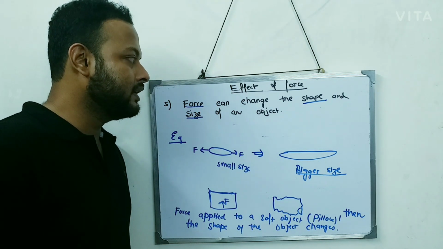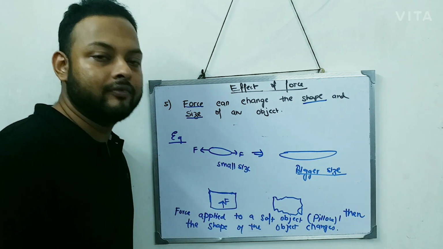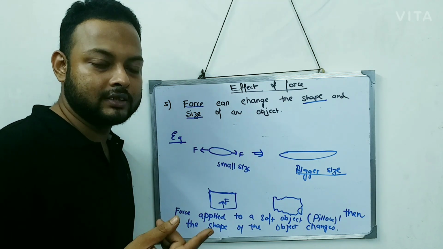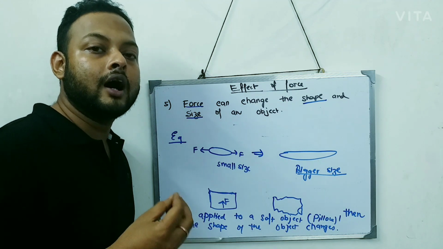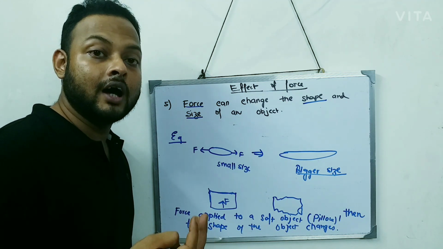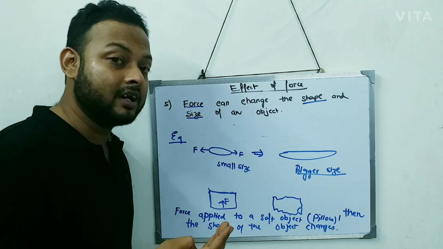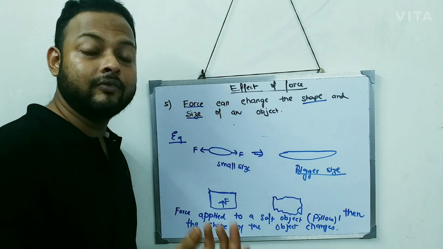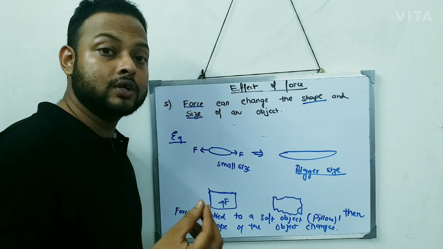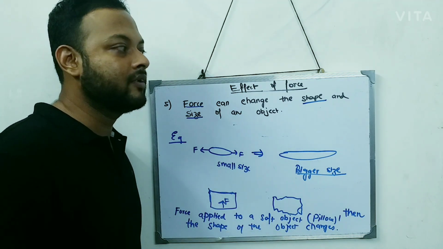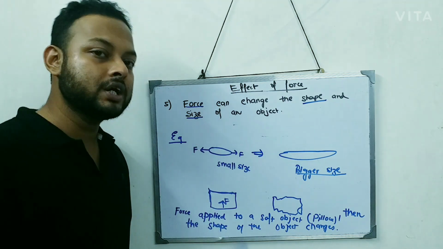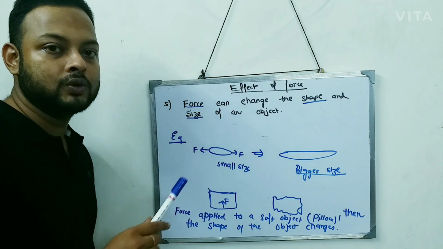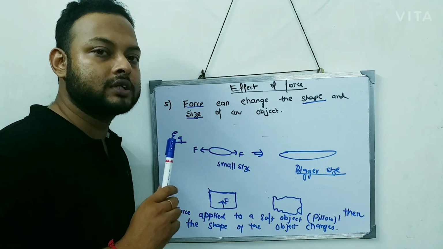So I think it is very easy to understand all the 5 effects of force. I am just summarizing all the 5 effects. The first: the force can cause a motion. Second: a force can increase the speed. The third: the force can decrease the speed. Fourth: the force can change the direction of the body. And the fifth: the force can change the shape and size of the object. So you understood all the 5 effects that force can produce.